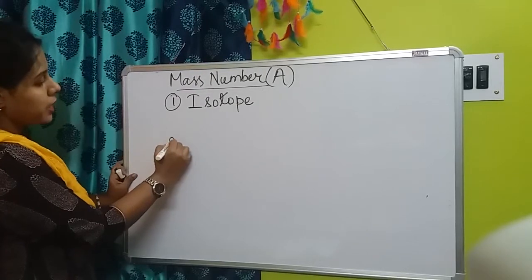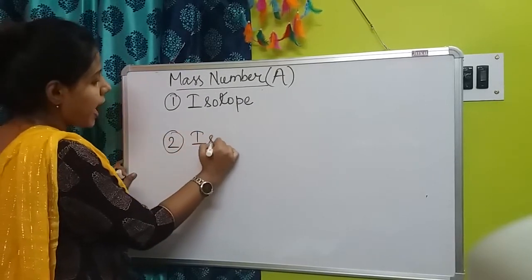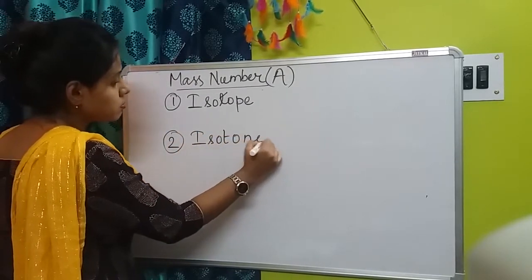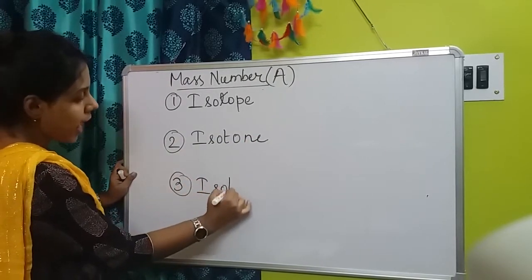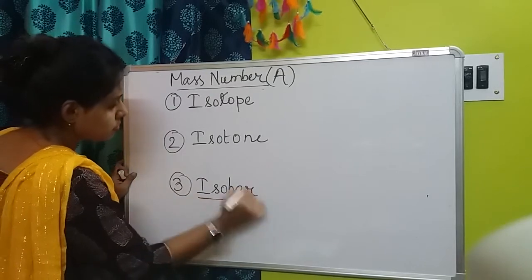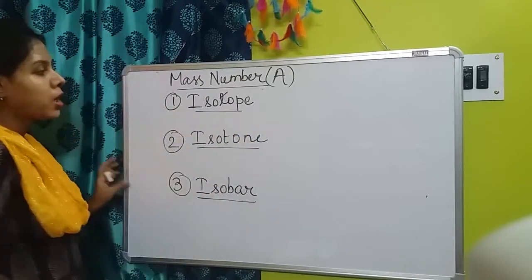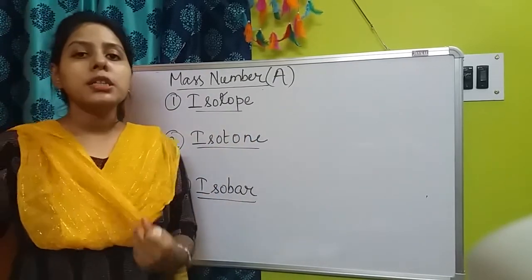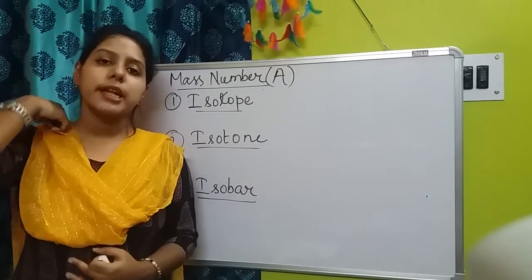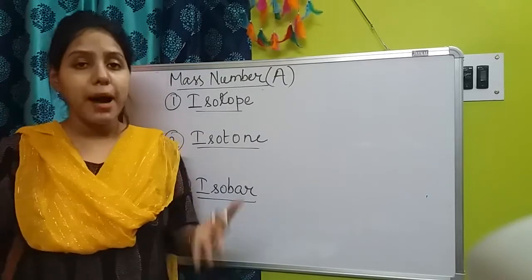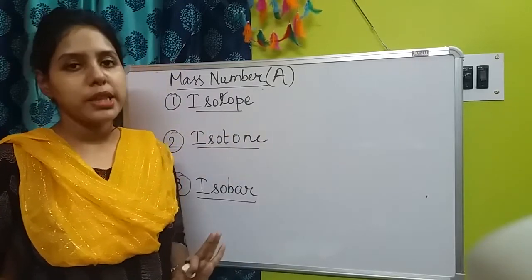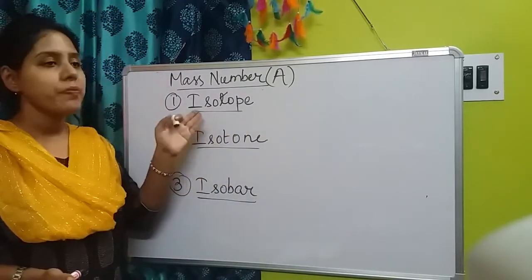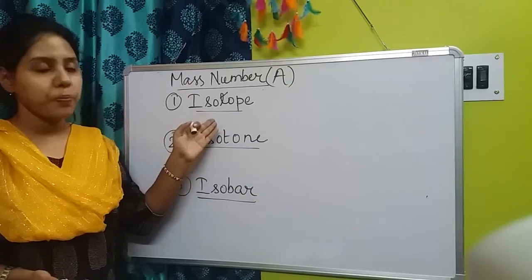Okay, number 2 isotone, and number 3 isobar. So depending on the number of protons, depending on the number of neutrons, and also the mass number, we could differentiate between them. Okay, so first come to the first one, that is isotope.